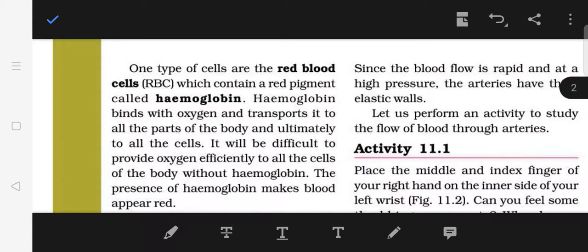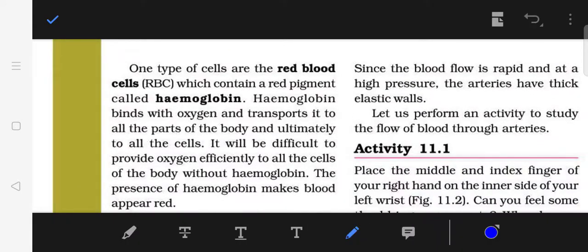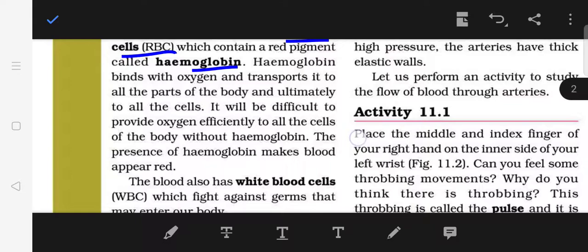One type of cells are the red blood cells, which we call RBC, which contain a red pigment called hemoglobin. Hemoglobin binds with oxygen and transports it to all the parts of the body and ultimately to all the cells.